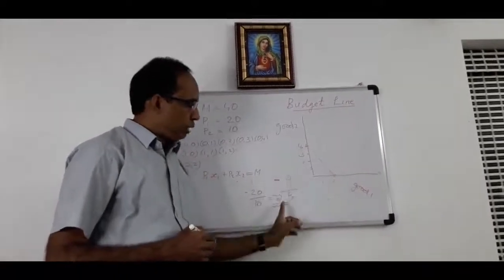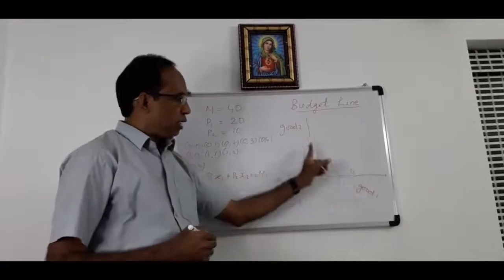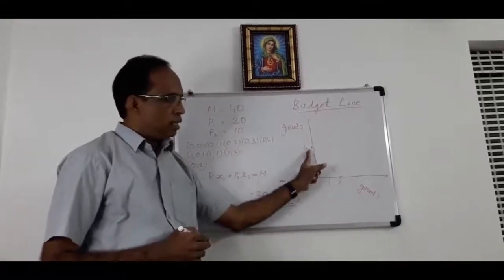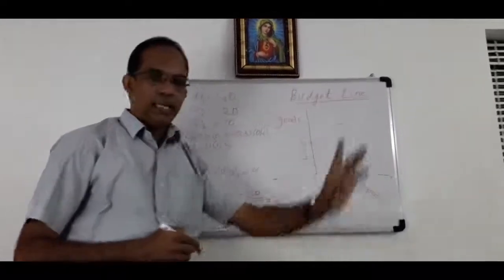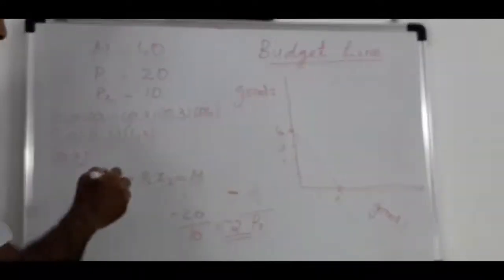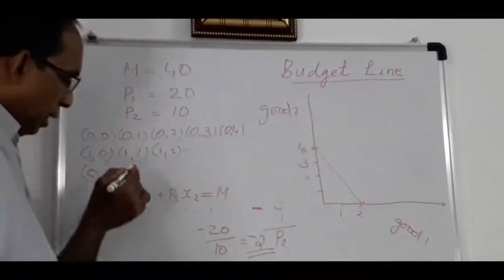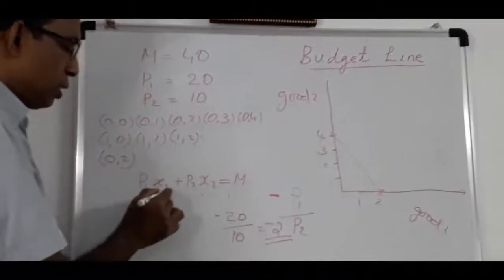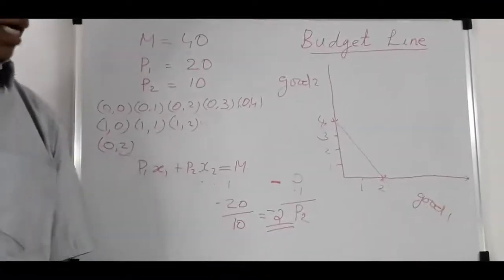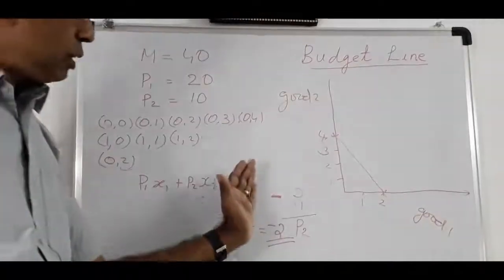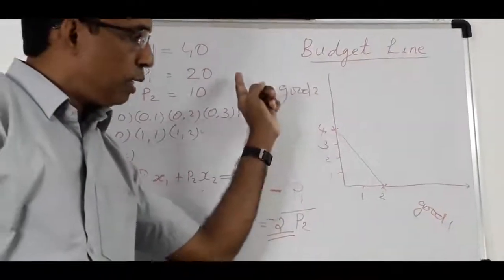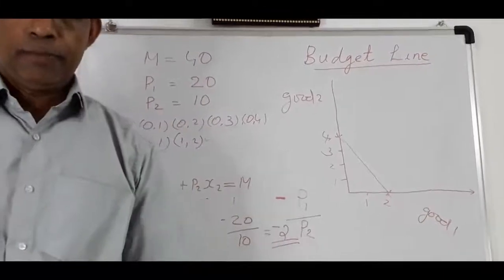First we find x-intercepts, then y-intercepts, then join these points by a straight line. And also we studied the equation of budget line, P1 x1 plus P2 x2 is equal to m. And lastly we studied how to find the slope of a budget line.